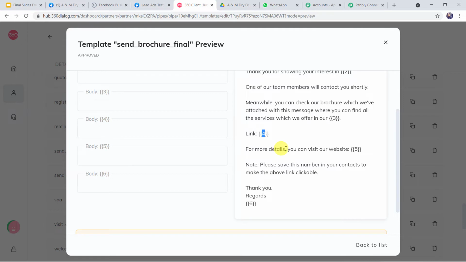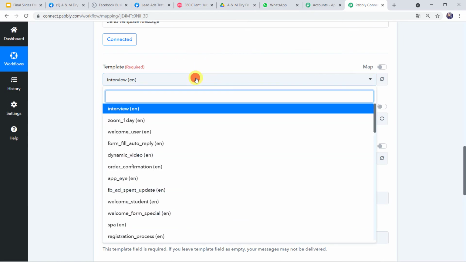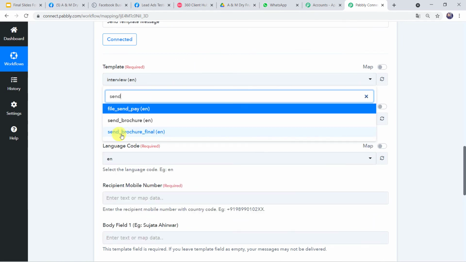For more details, you can visit our website. Here the website address can be mentioned. Note, please save this number in your contacts to make the above link clickable. Thank you, regards. And here again your business name is going to come. So let us select this template Send Brochure Final in Pabbly Connect. So I'll just find the one, Send Brochure Final.